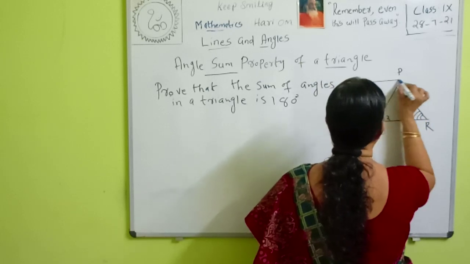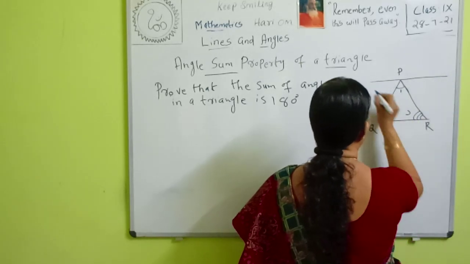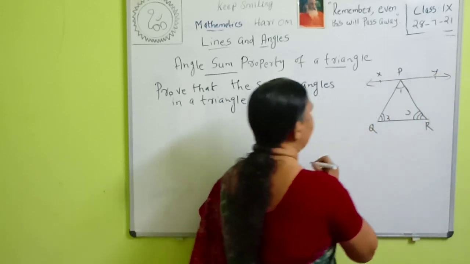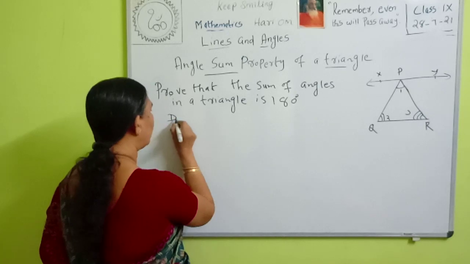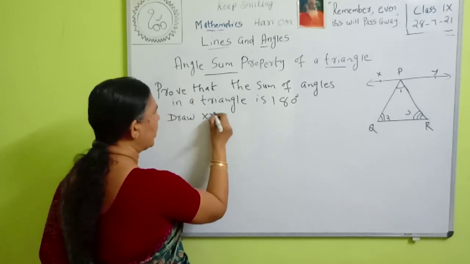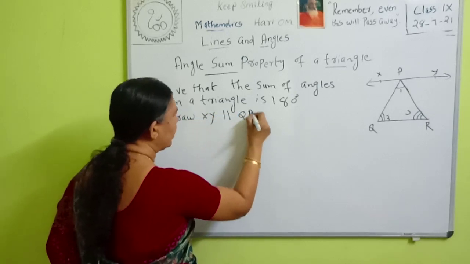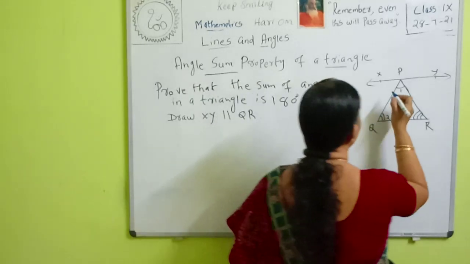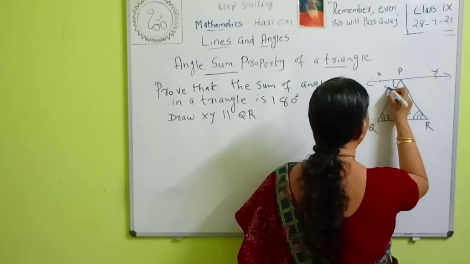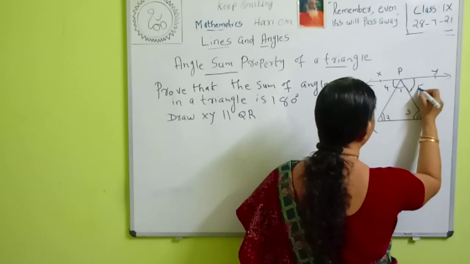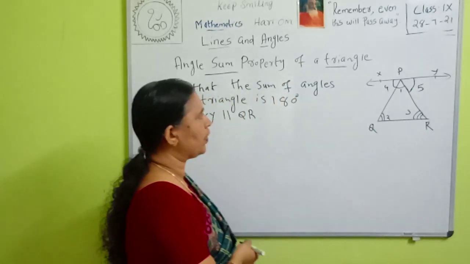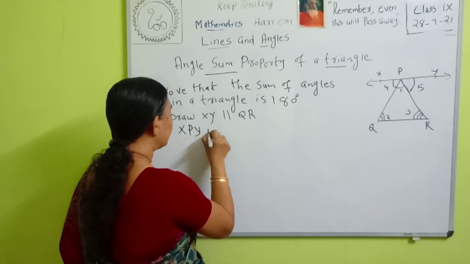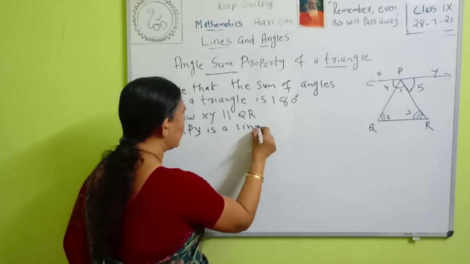First we draw a parallel line here. We draw a line XY parallel to QR. Then we name this angle as 4 and this angle as 5. Then we know that XPY is a line. We studied that.